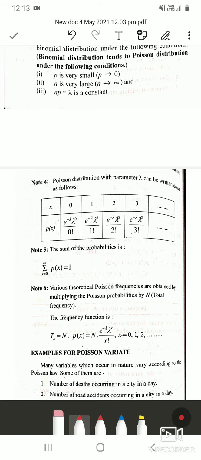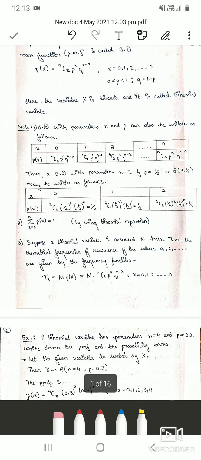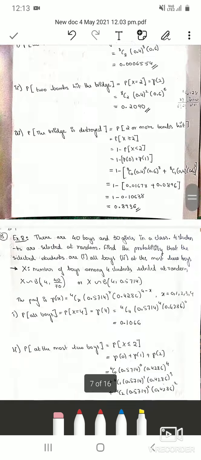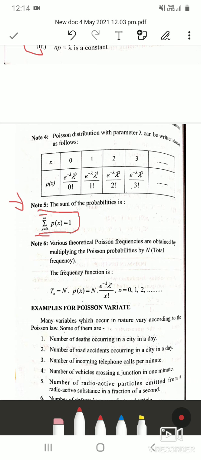So the fifth note is the sum of probabilities, that is summation, x takes the values from 0 to infinity, and summation of p of x is always equal to 1. You can see the same thing we had seen in binomial distribution. Yeah, here it is. Summation x takes from 0 to n, p of x equal to 1. Here the range is x takes from 0 to n. There it is, x takes the value 0 to infinity. So the sum of the probabilities is always equal to 1. You can consider these as properties of Poisson distribution also.